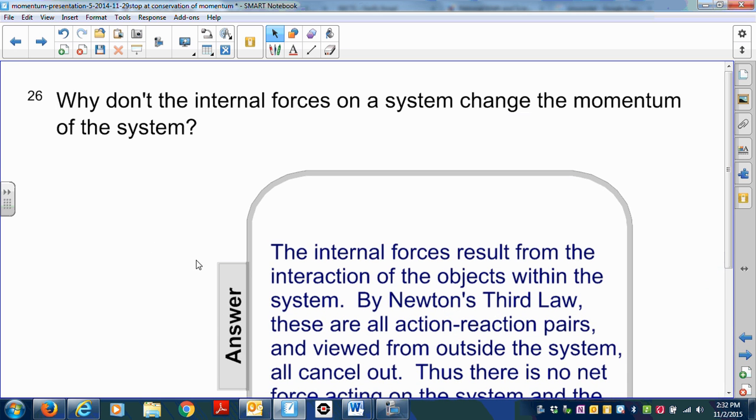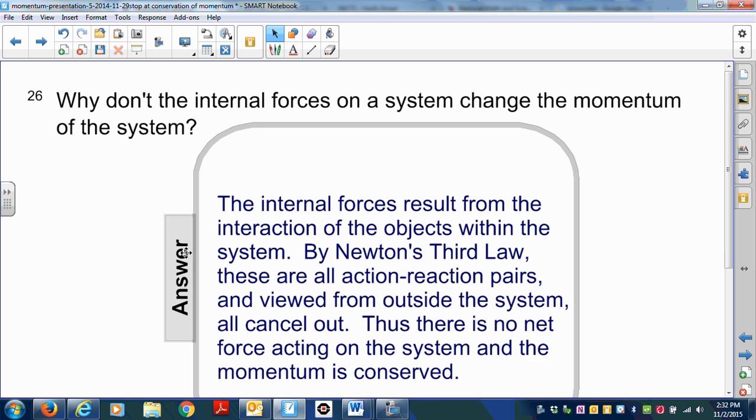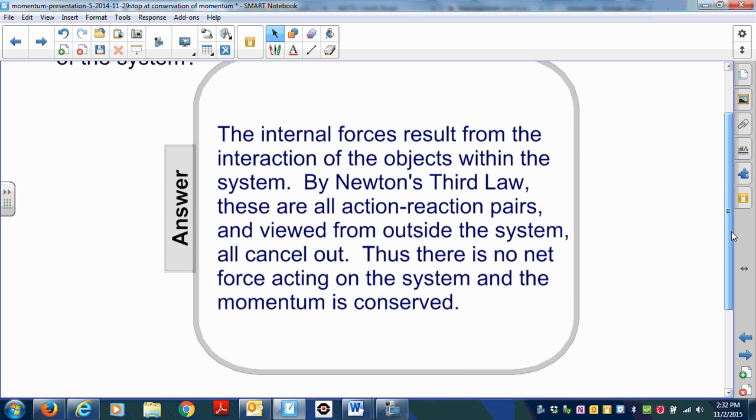Okay, let's see if you have it right. The internal forces result from the interaction of the objects within the system. By Newton's third law, these are all called action-reaction pairs, and viewed from outside the system, they actually cancel each other out. Thus, there is no net force acting on the system, and momentum is then conserved.